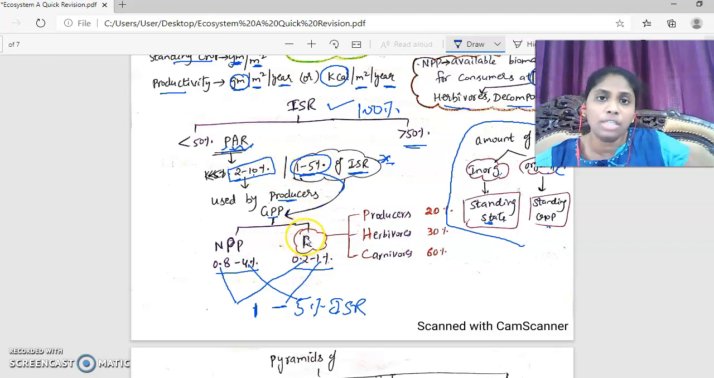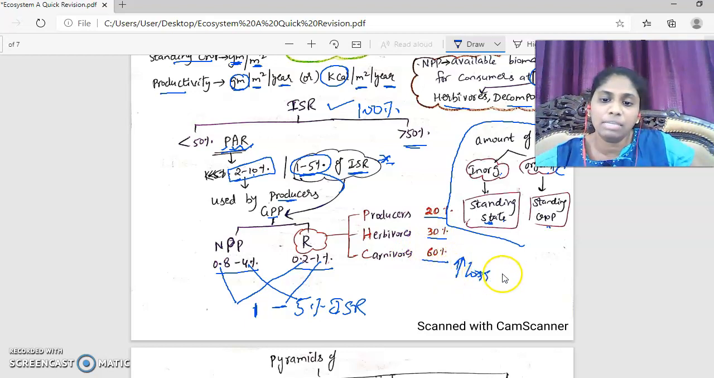Now this respiratory loss differs among different organisms. For producers, the respiratory loss is 20%. For herbivores, it is 30%. For carnivores, it is 60%. It means as you're going up the trophic level, what is increasing? The loss is increasing, meaning the energy that is gained is actually decreasing.